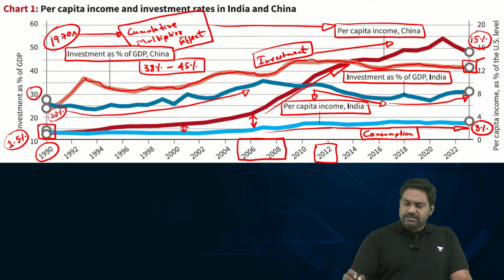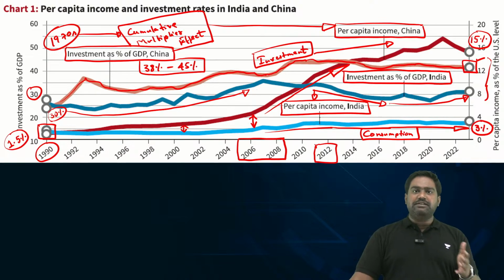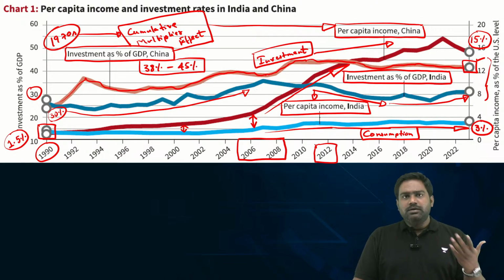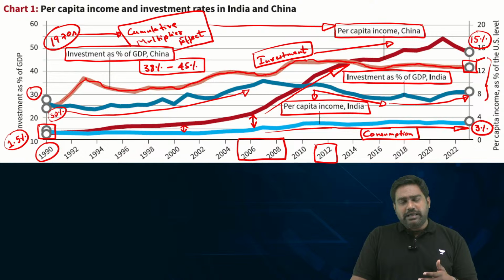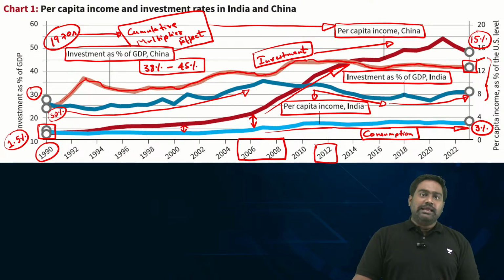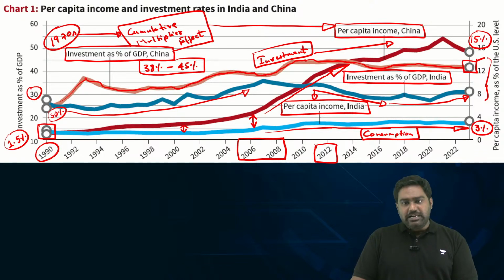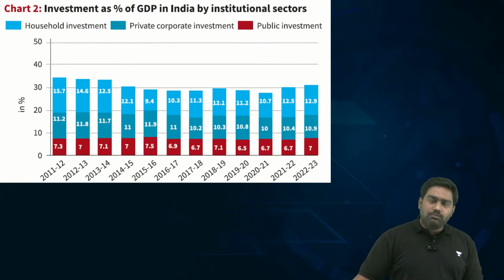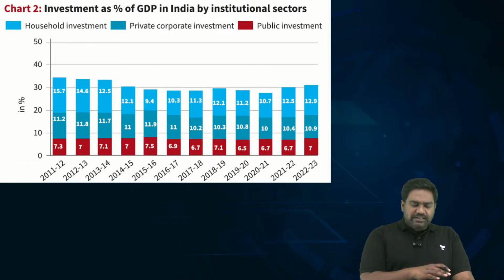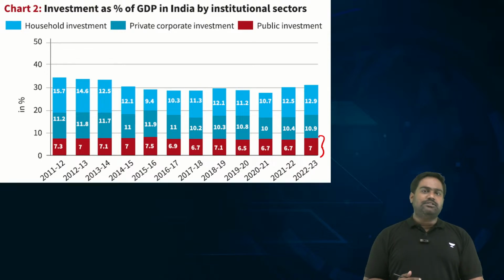Though the Modi government has done pretty well in the last 3 years to increase capital expenditure and public investment, still it doesn't help us counteract the negative impact of low investments of the last 15 to 20 years. So post 2008 and especially post 2012, we saw a decline in public investment and private investment. Private investment has almost stagnated. Government investment has fluctuated with some increase here and there, but it has not been sufficient.